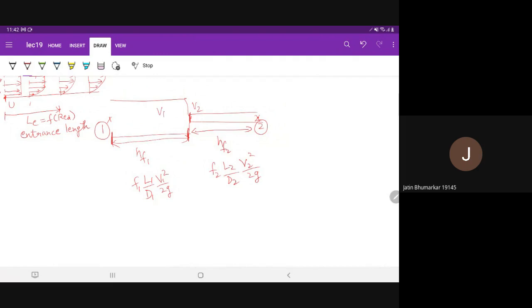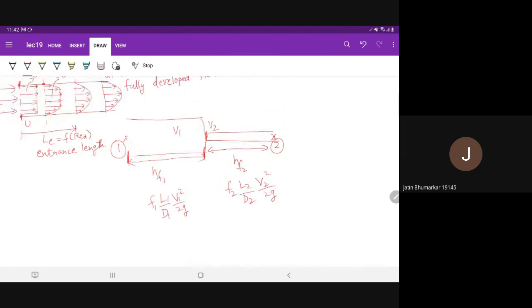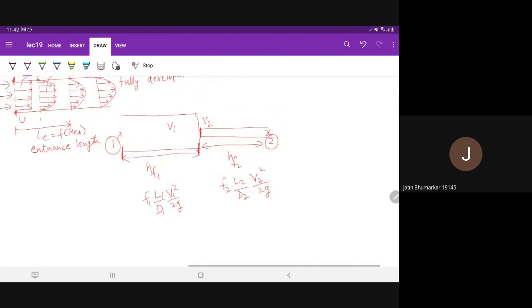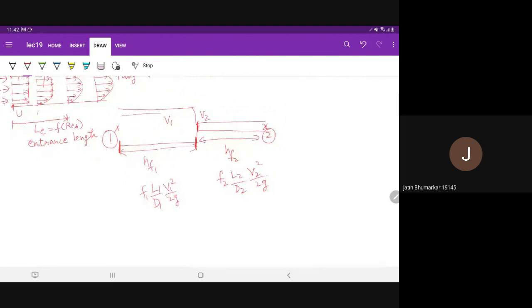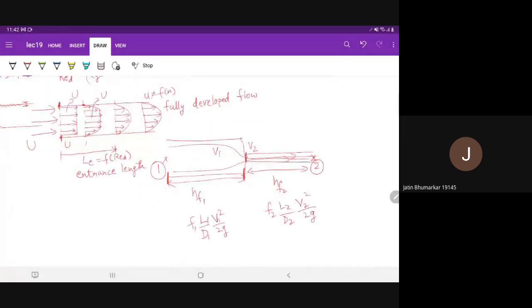But actually it does not happen like that. The velocity gradually converts from V1 to V2. The streamlines look like that. It is not a sudden jump from V1 to V2. So that part we are missing here: how velocity is changing in the x direction in these equations.